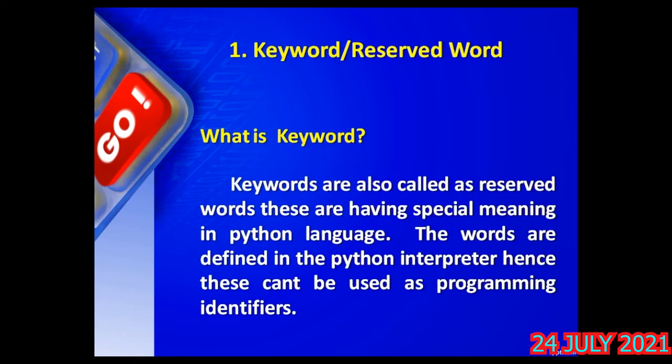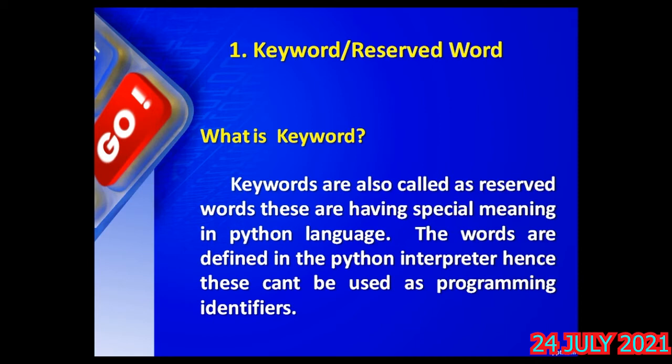Now let me see the definition. Keywords are also called reserved words. These have special meaning in the Python language. The words are defined in the Python interpreter, hence these can't be used as programming identifiers. What do you mean by identifiers now? Other than reserved words, other than keywords, they are called identifiers. That is the next token that we'll discuss. But at this point, you understand the meaning of a keyword or a reserved word. A keyword is a word whose meaning is known to the Python interpreter, the Python language.